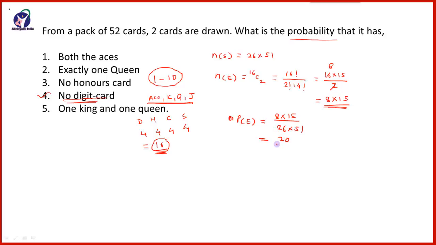So which is equal to 20 by 221, and so the required probability is equal to 20 by 221.